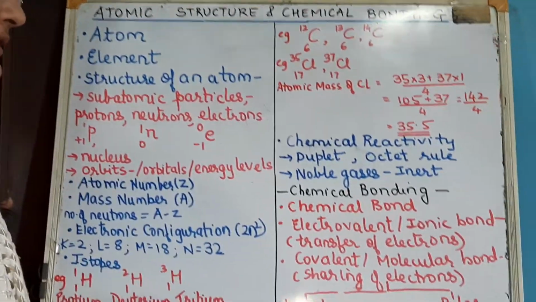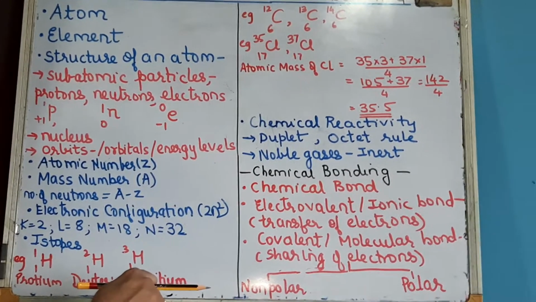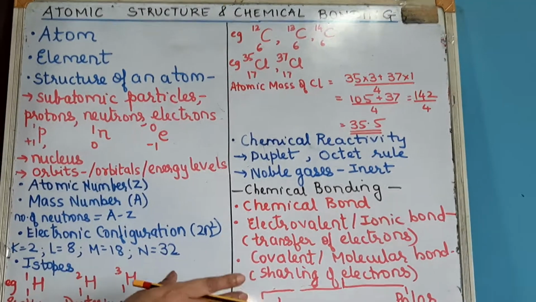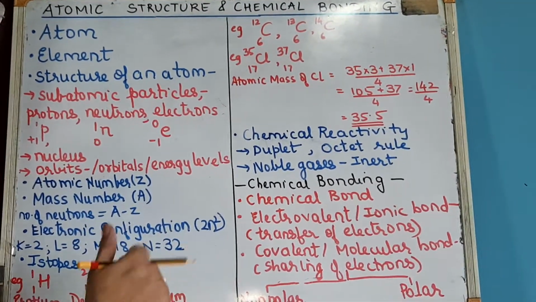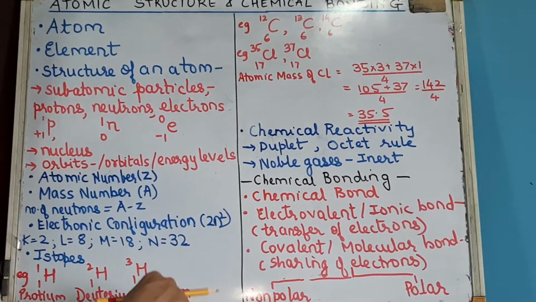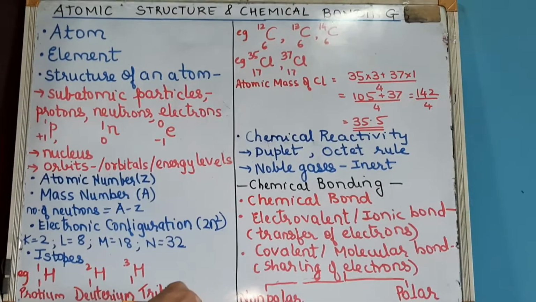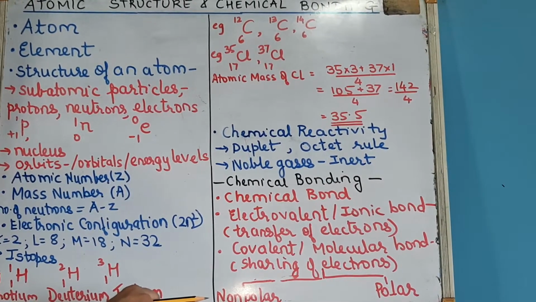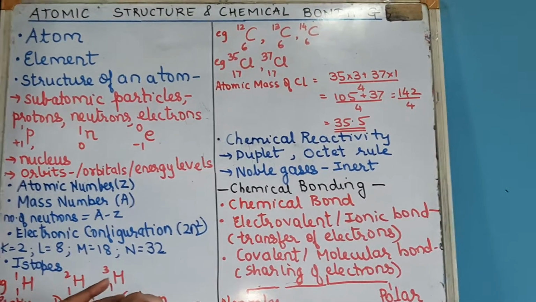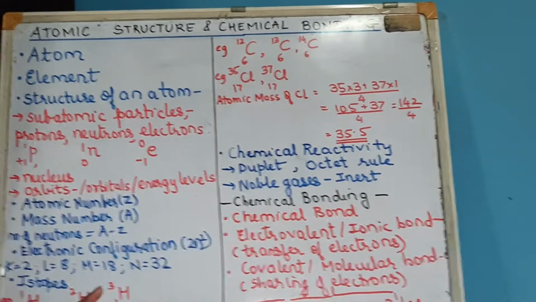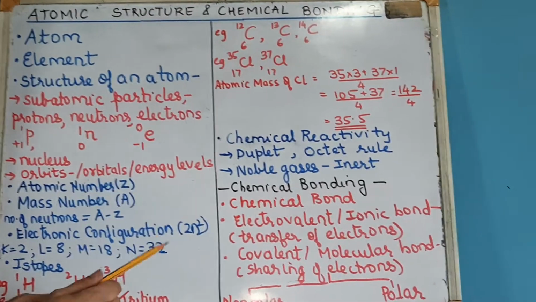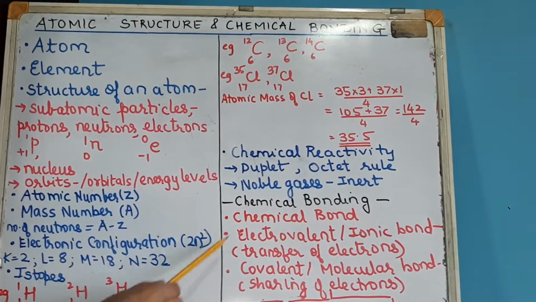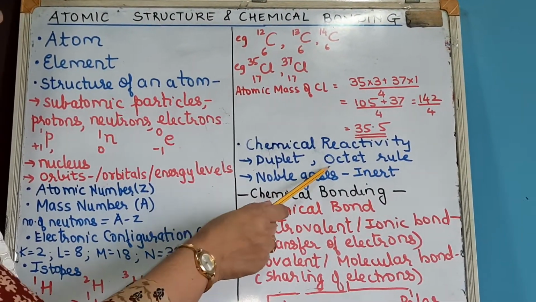For example, hydrogen has atomic number 1, right? So it will either lose that 1 electron and become an H+ ion, or it will gain an electron and achieve the stable electronic configuration of the nearest noble gas, helium. Helium has atomic number 2, right? So all the elements will try to achieve the stable electronic configuration of the nearest noble gas. That rule is called either the duplet rule or the octet rule. Duplet means 2 and octet means 8.